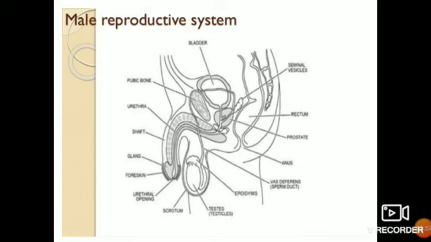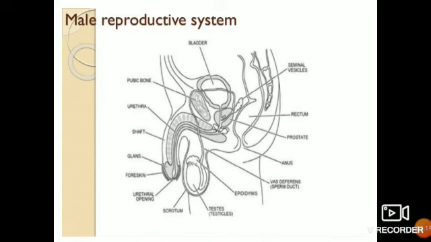Means the duct is used for passing out the urine in male and for the passage of the sperm. Now you will be just coming more down. You will be finding the testes. These are the two paired organs which are just lying in the scrotum. Then you will be finding the urethral opening, and the vas deferens is there, that is the duct which is carrying the semen.